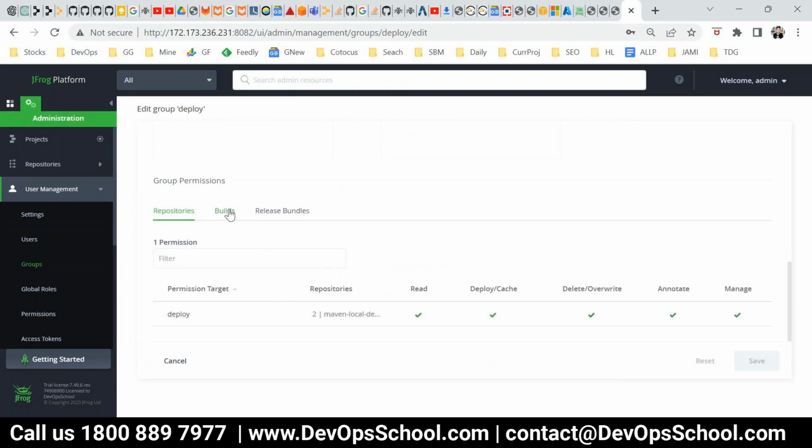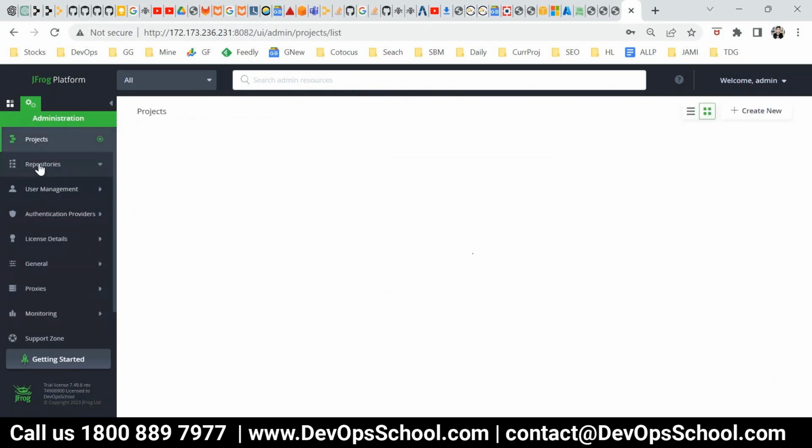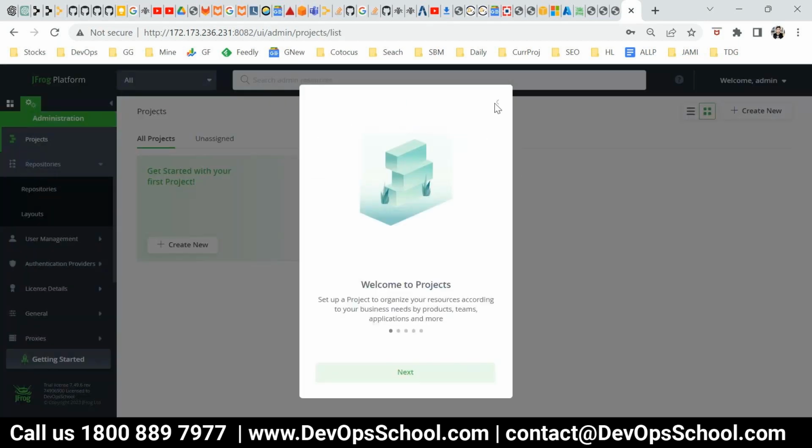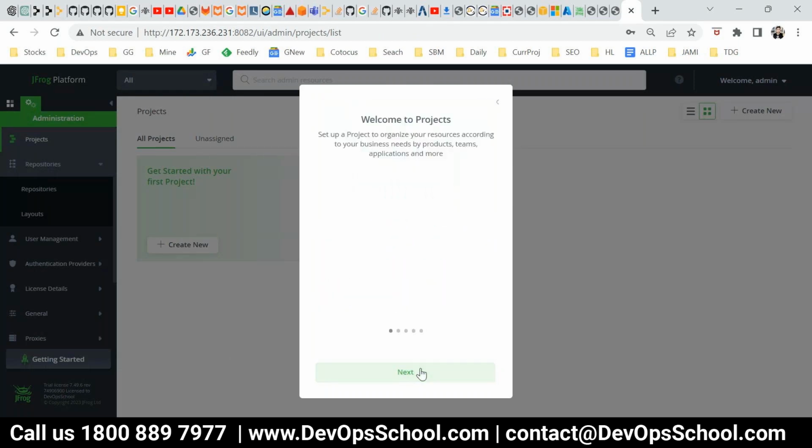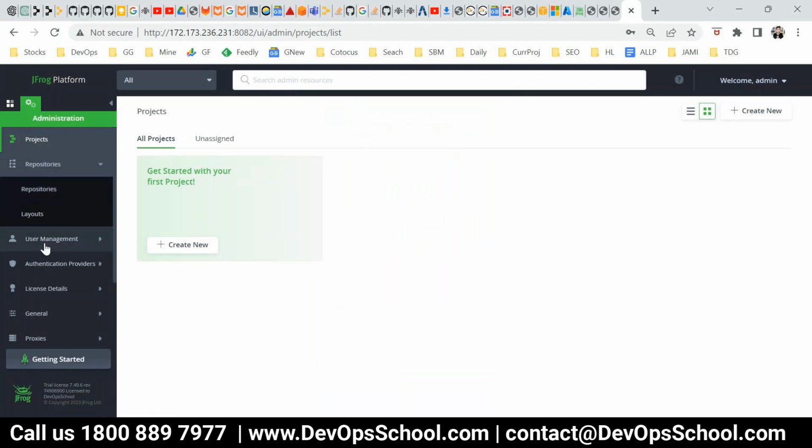Okay, so build, there is one thing which you see everywhere, build. We don't use the build because that is for CI. JFrog is trying to migrate into CI also, but that's not a feature which we are using actually. Okay, so now we are done. So any questions so far, all of you? Any questions? Okay, so after creating a repository and users, now we'll do the push and pull.